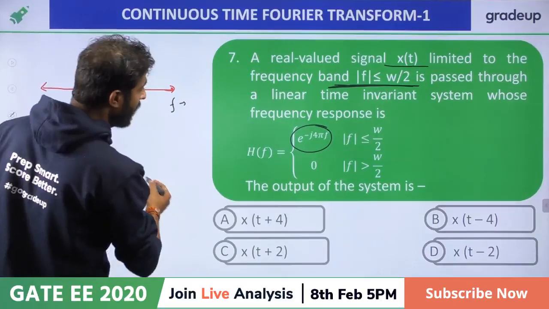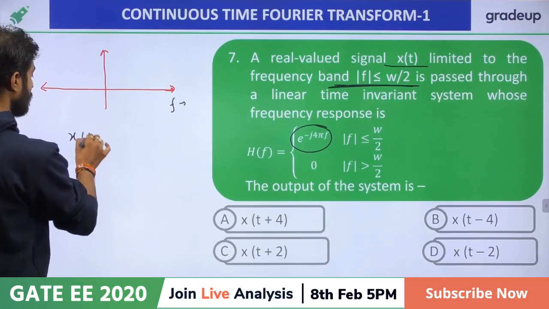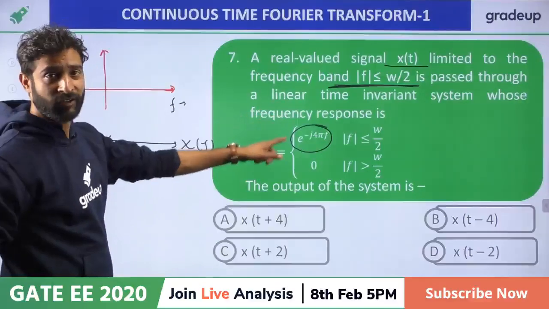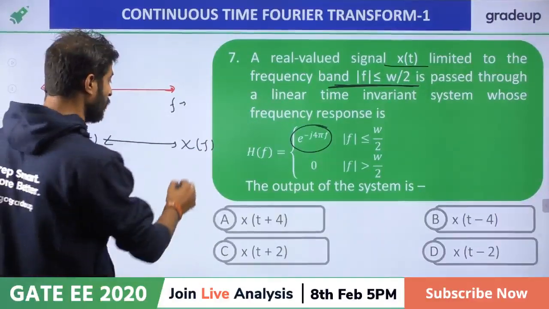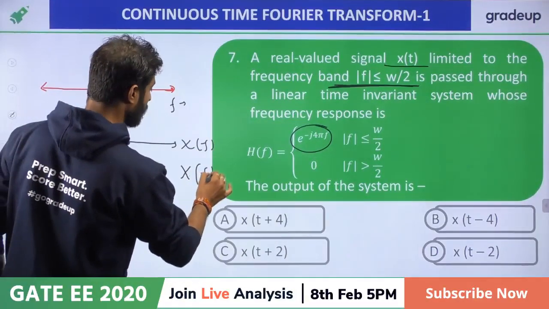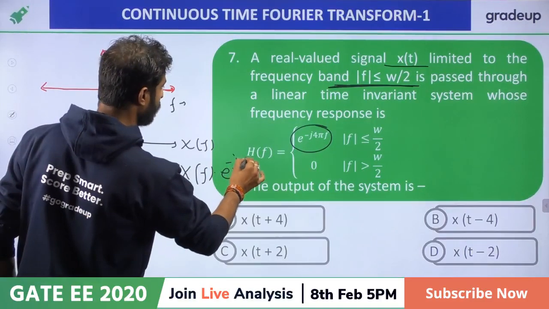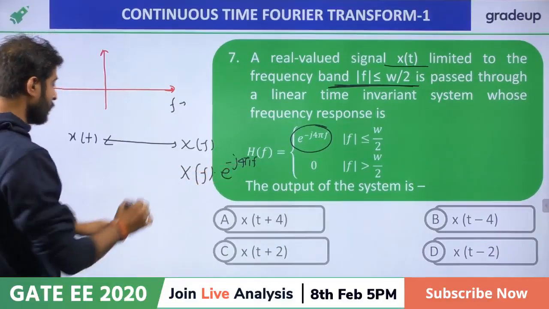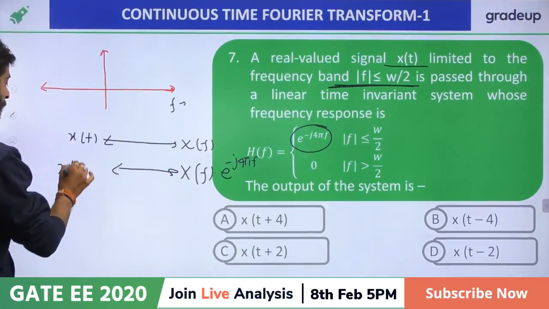So if x of t has the frequency x of f, and you multiply with this, in the time domain you have to convolve, in the frequency domain you will multiply x of f with e raised to power minus j 4 pi f. So there will be a shifting of two time units. Here the minus, so in the time domain we have to use plus.